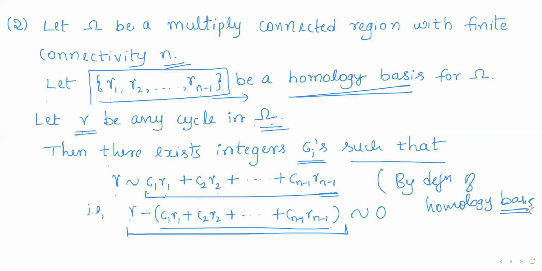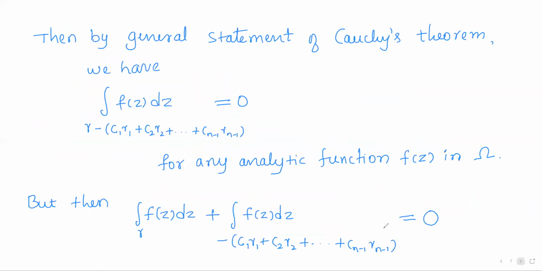This is just using the definition of homology basis. As gamma 1, gamma 2, up to gamma n minus 1 is a homology basis, given any cycle gamma, it will be homologous to a linear combination of these cycles. Or in other words, gamma minus this linear combination will be homologous to 0, where the right hand side is a cycle which is homologous to 0.